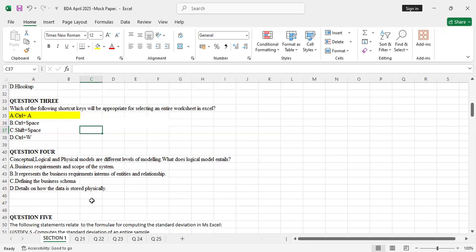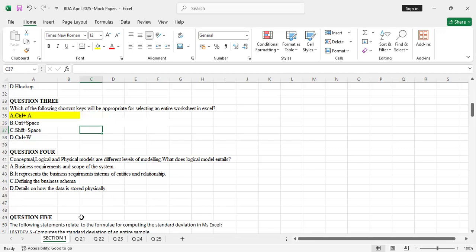Then B represents the business requirements in terms of entities and relationships. The difference between conceptual and logical is that the conceptual entails only the business requirements and scope of the system, while the logical represents the business requirements in terms of entities and relationships. Defining the business schema falls under the physical model.